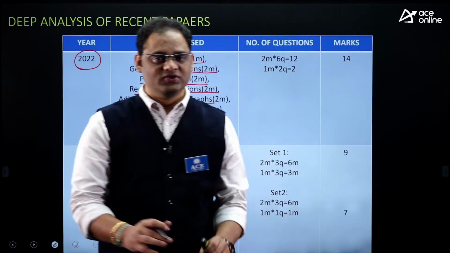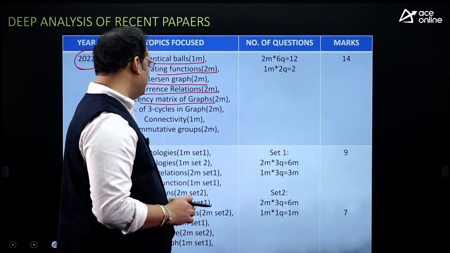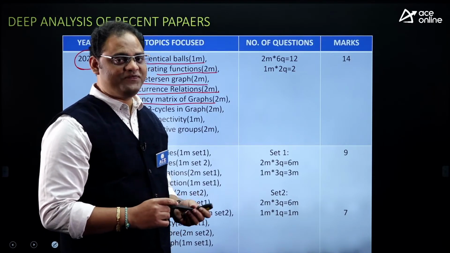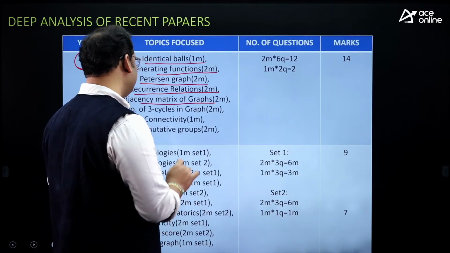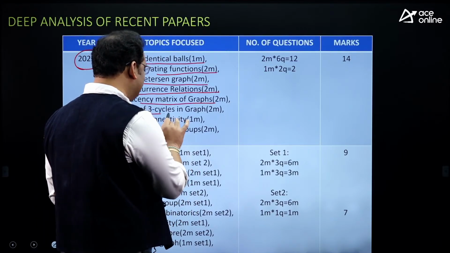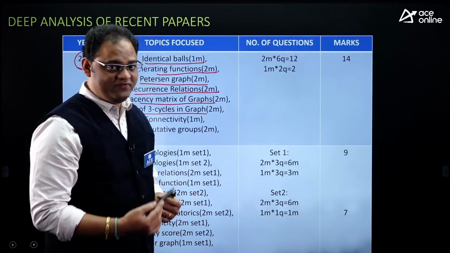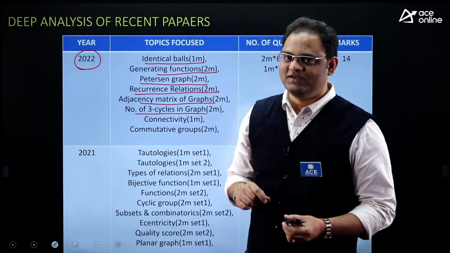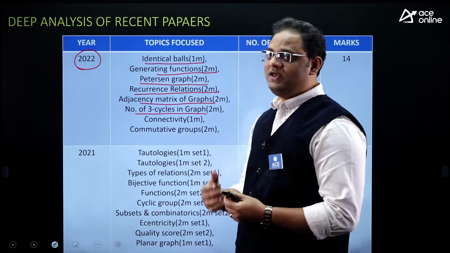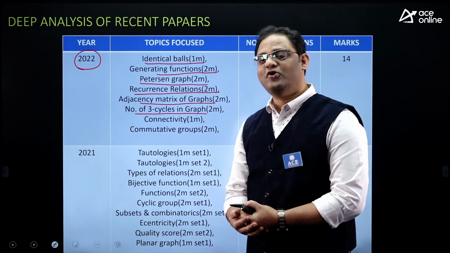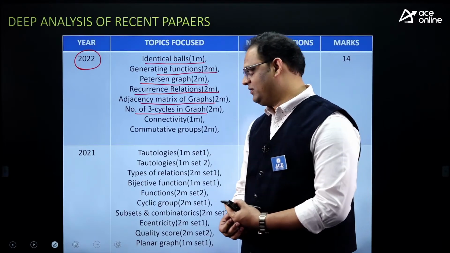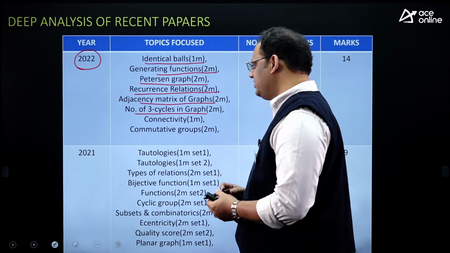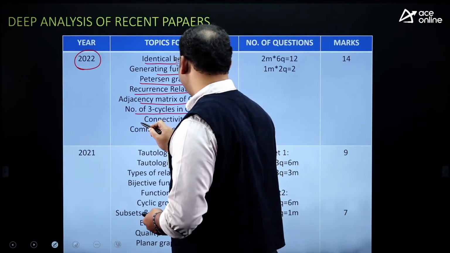Such a type of question they also framed. We also got a question from graph theory like number of cycles, the number of 3-cycles. I want to find C3, a cycle of length 3. How many C3s are available? How many cycles of length 3 are available? Such a type of question they framed. And we also have a question from connectivity.